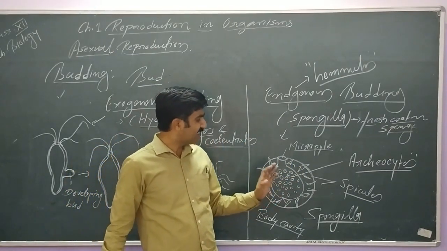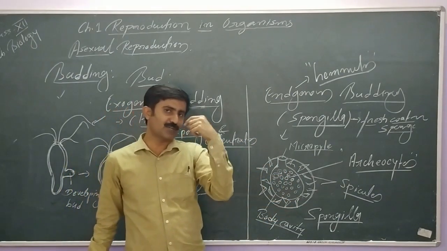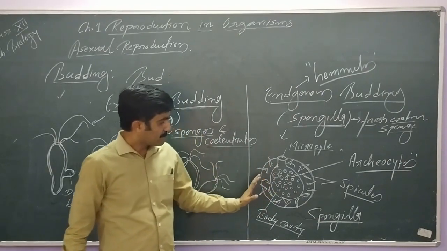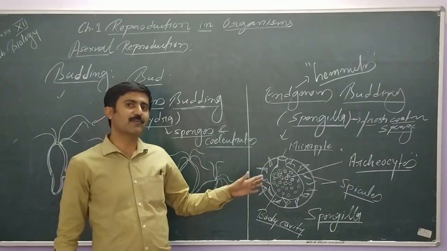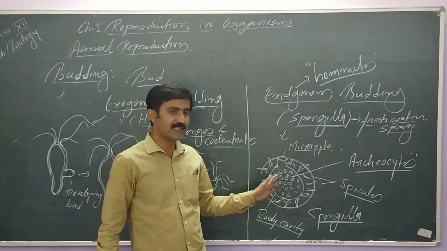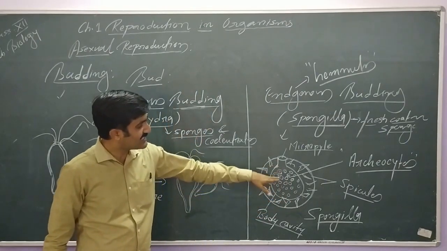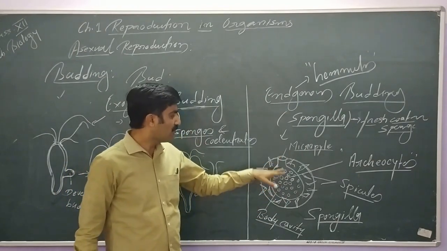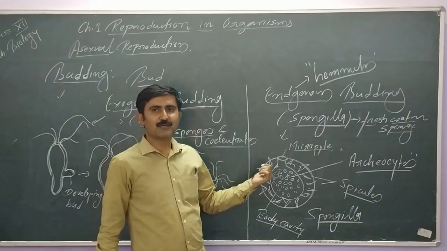They remain protected inside the thick layer with spicules, and once they get mature, they may remain for many years or months. As they get mature, these archaeocytes or gemmules come out from the micropyles.